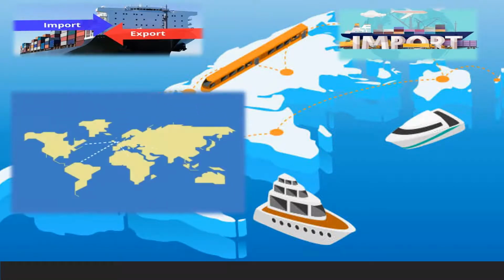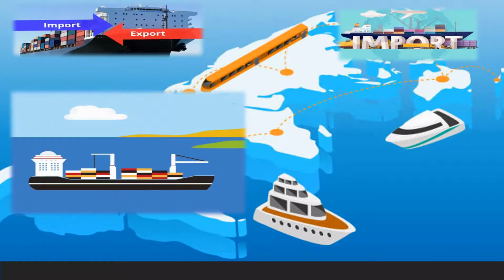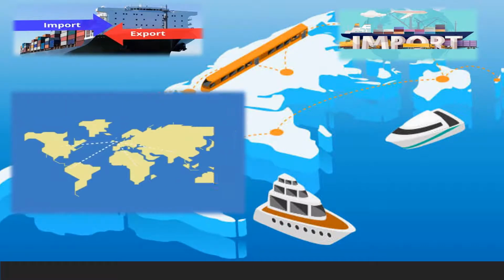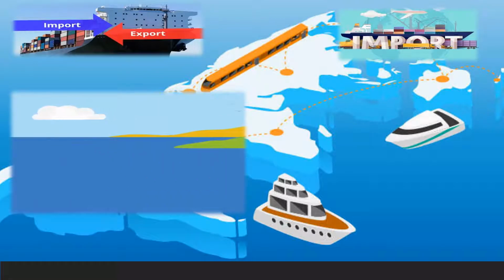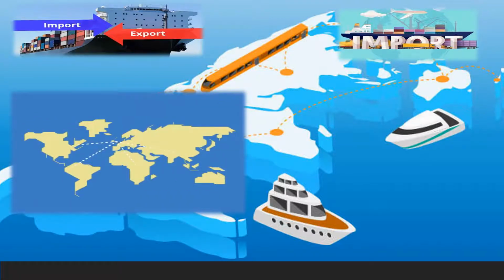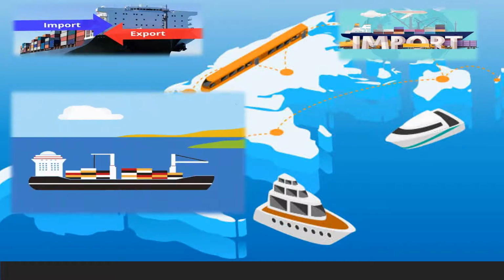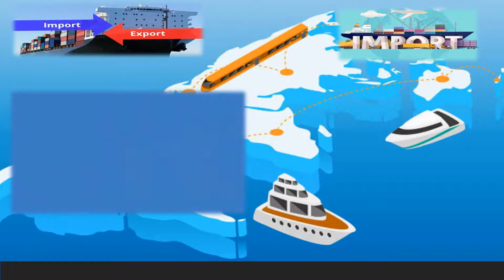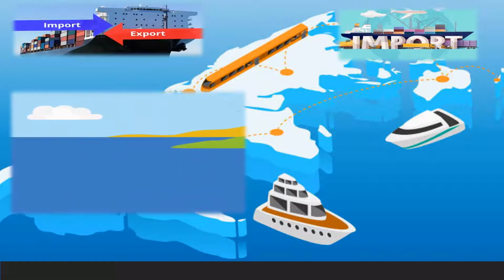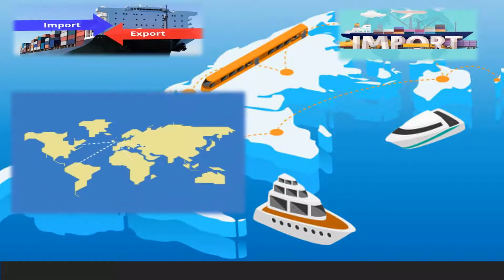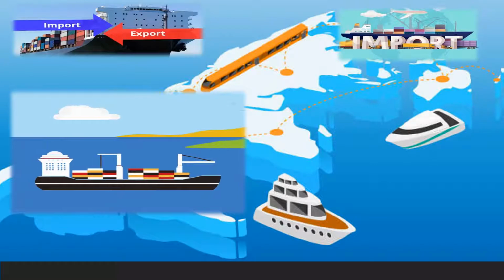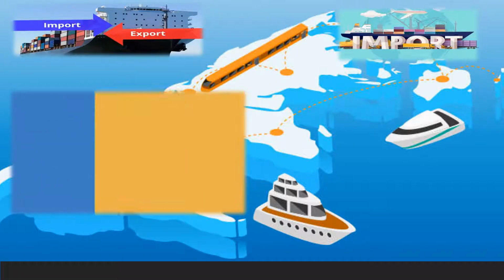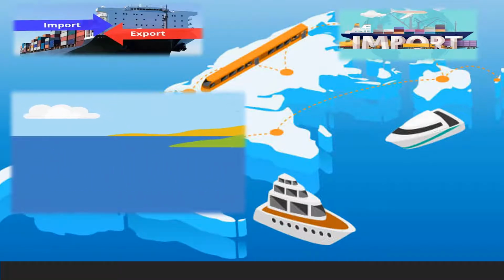Bringing goods or services from other countries to our own country. As I told you earlier, each region has a different geographical condition, and each region produces specific commodities. So, to fulfill the demand of goods and services which are lacking or not available in our own region, we take from other countries or regions to fulfill our needs and demand. So this is known as import.